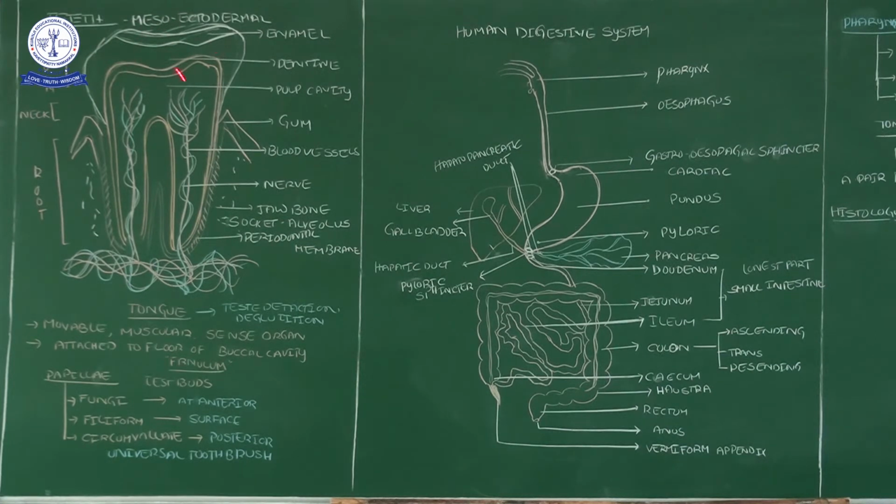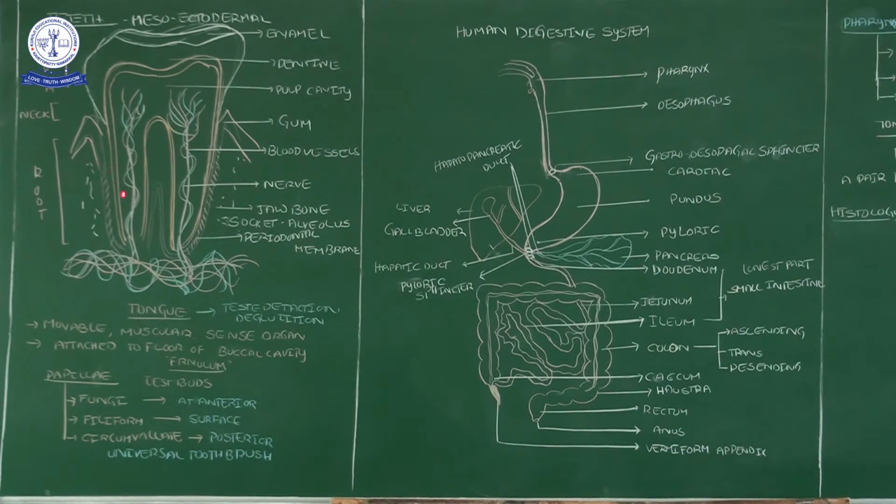In the total tooth, the major component is dentin and then enamel. So the major components of the tooth belong to meso-ectoderm, nothing but enamel and dentin. Enamel is the strongest substance in our body, correct? Then dentin. Now, in this session, the structure of the tooth.